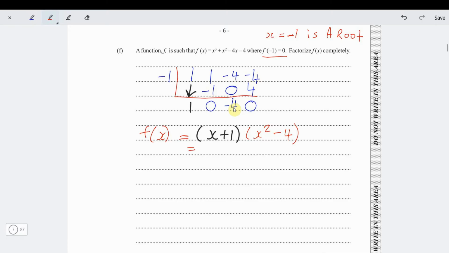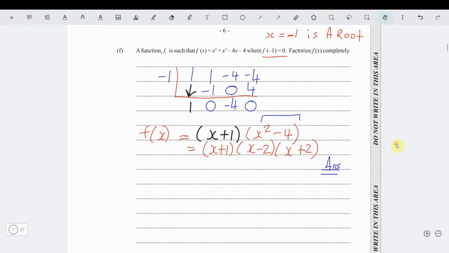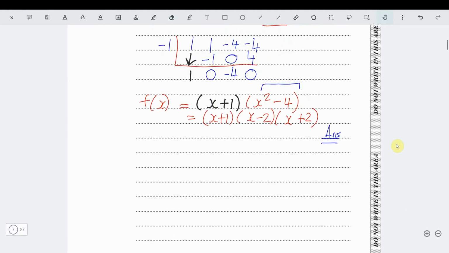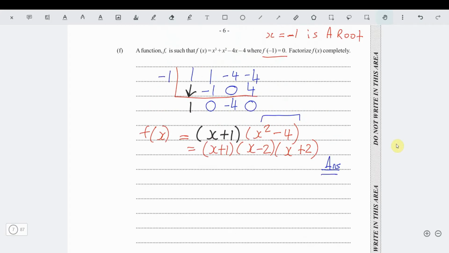Now look how quick this is going to finish now. So it's x plus 1 times x minus 2 times x plus 2. Because this is what? The difference of 2 squares. Since this is the difference of 2 squares, we're finished. Imagine that. Using synthetic division, we are done. How many marks for that? 5 marks using synthetic, and we're done already. Wow! That's amazing. We'll factorize f of x completely because these are the factors.